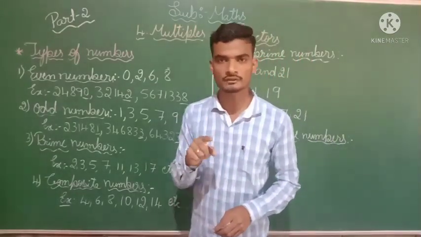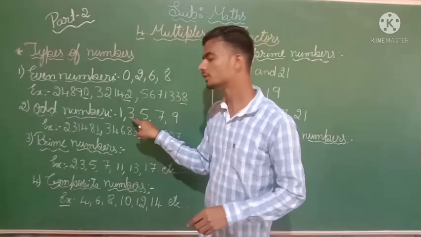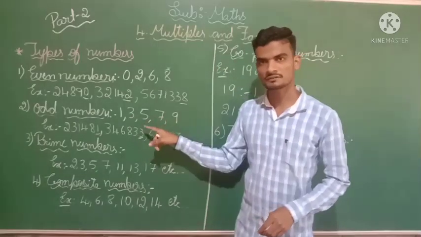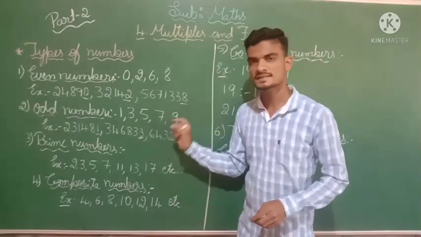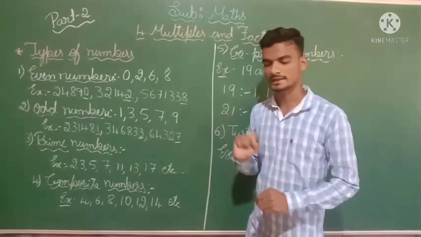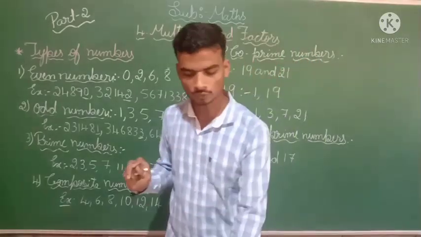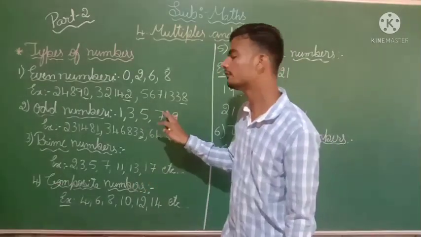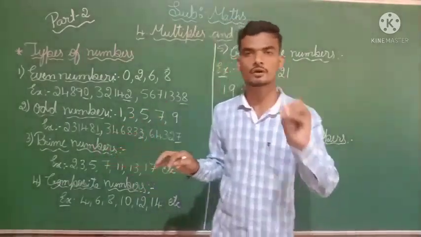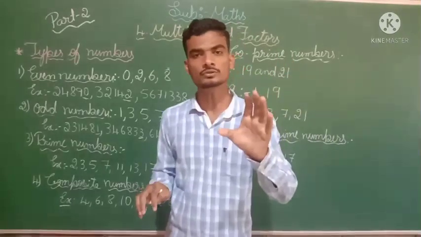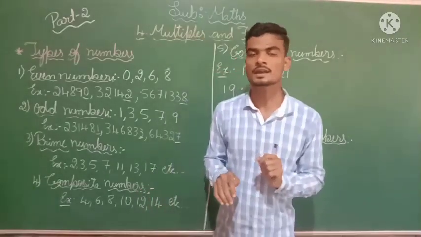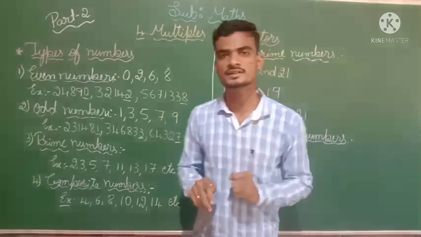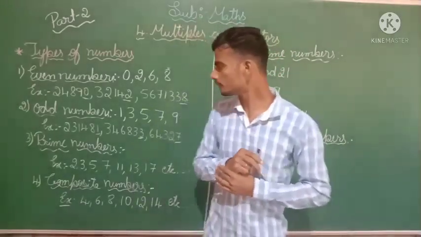Okay, 241, then 243, 245, 247, 249. Okay, up to 250 itself they have given. So only these 5 numbers are found in between 240 to 250. Okay, I hope all of you have filled this in your textbook.